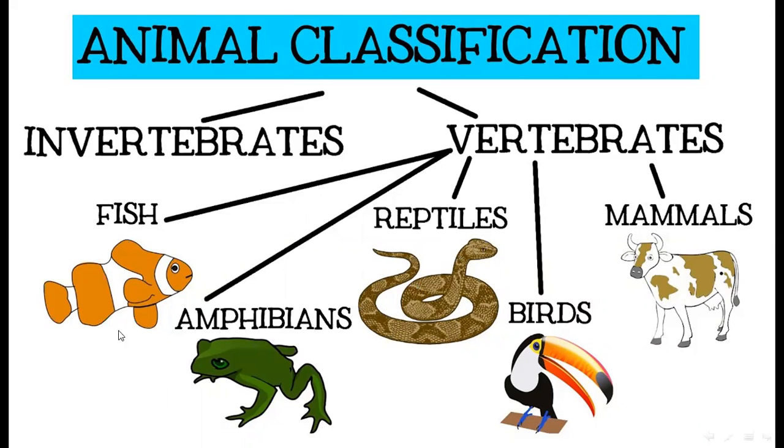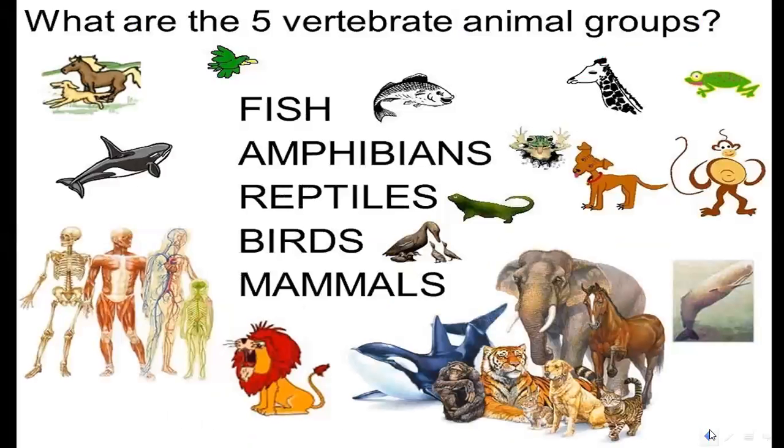All these 5 classes of vertebrate groups have a backbone. What are the 5 vertebrate animal groups? Fish, amphibians, reptiles, birds, mammals.